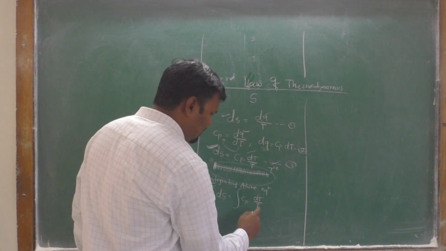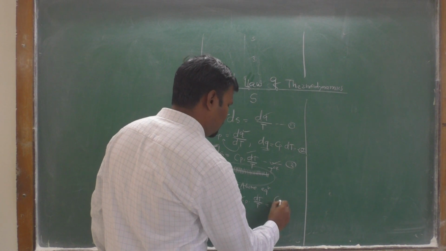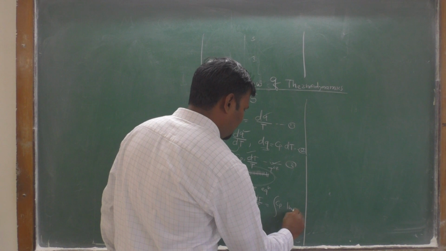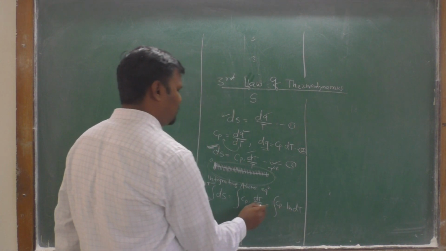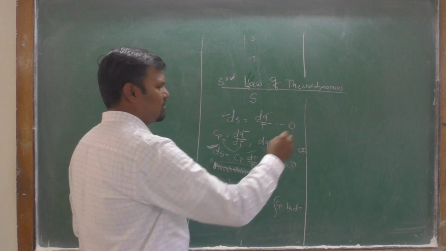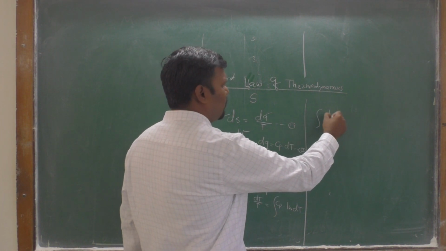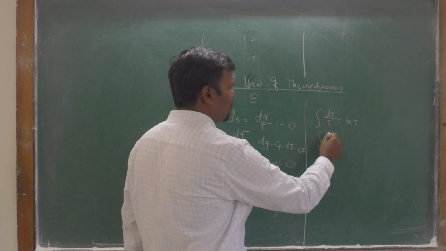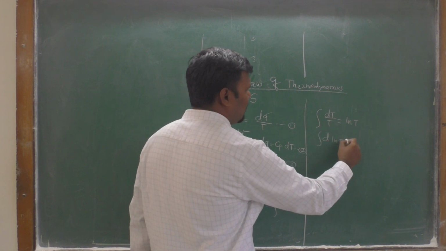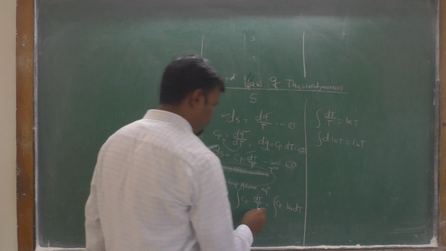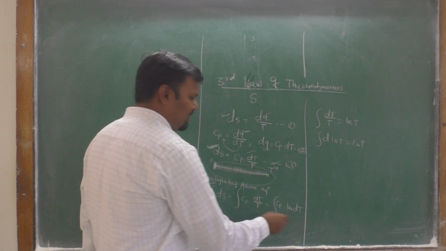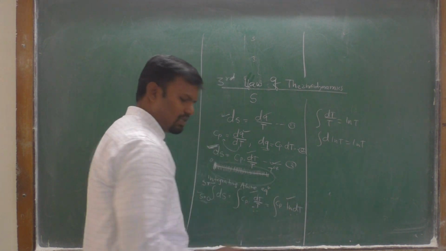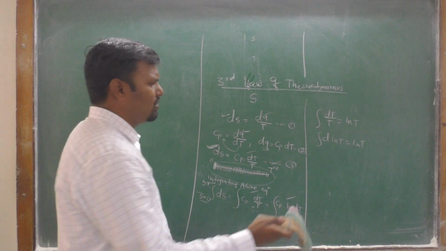This becomes equal to Cp into ln T. This is also equal to this, because the integration of 1 upon T is ln T, and the integration of d ln T is also ln T. Therefore both these quantities are the same and the integration of both will be the same. Therefore this becomes equal to this. These are one and the same equation forms.